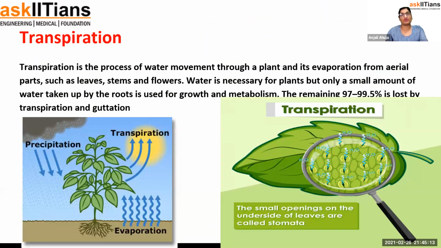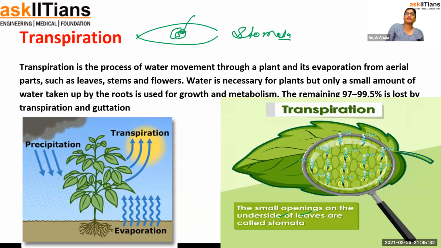Transpiration is the process of water movement through a plant. It's evaporation from the aerial parts, from the stem, from the leaf, because in the leaf, a structure which is known as stomata is present. If you see the diagram, the small openings are known as stomata, like this.